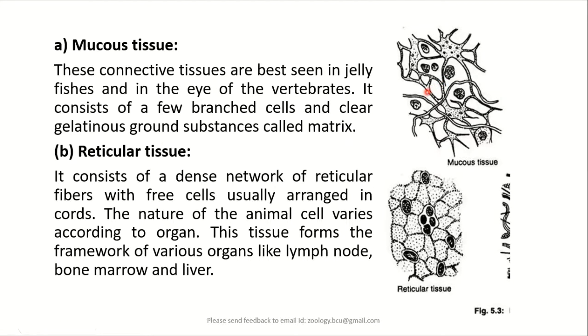Also, this mucus tissue is found in the eyes of the vertebrates. It consists of, as you see here, a few branches of cells and a clear gelatinous matrix which forms the ground substance.